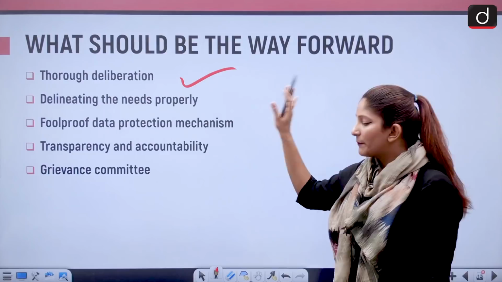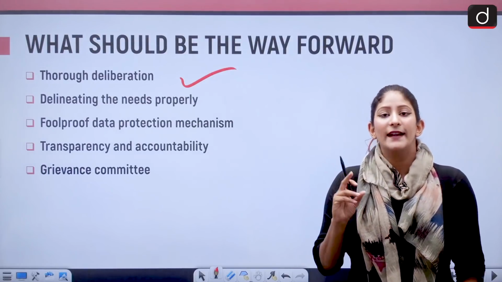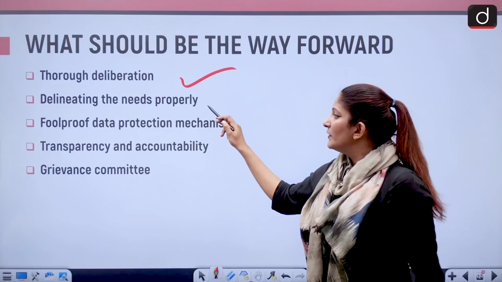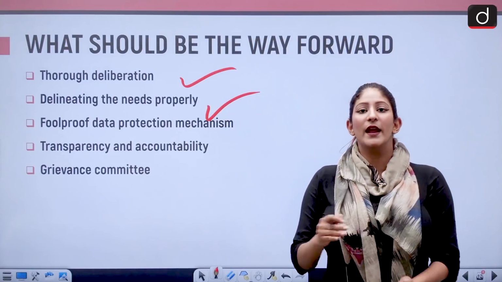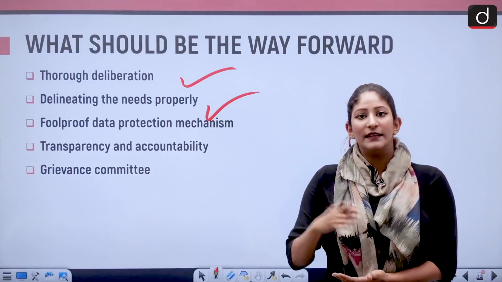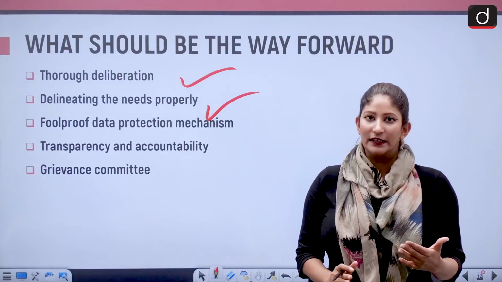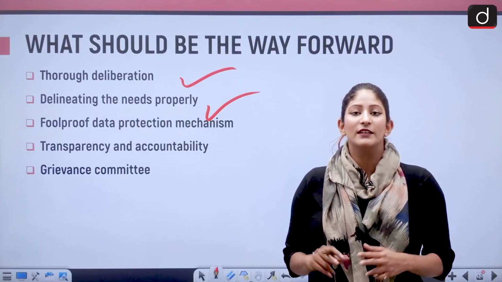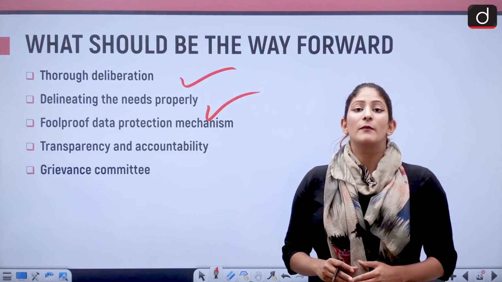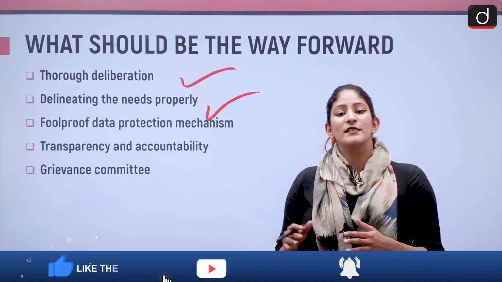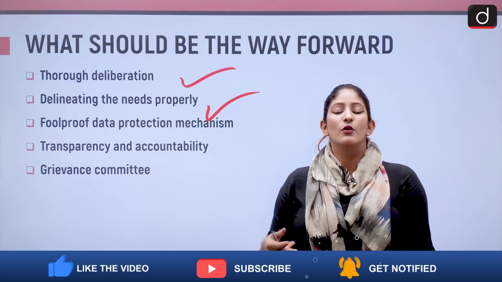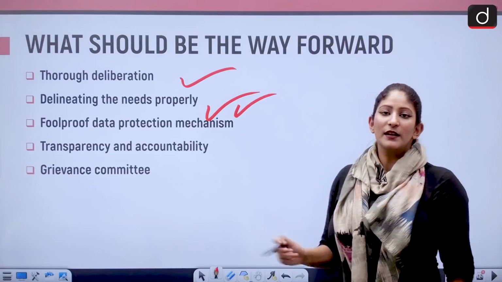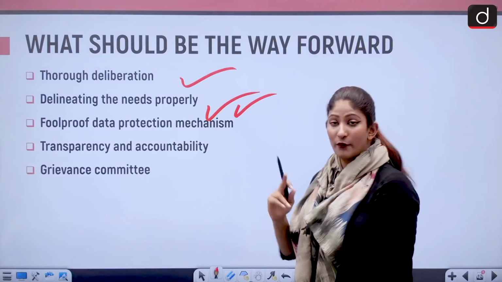If the bill has certain issues, they have to be looked at by the ruling party. Also, we need to delineate the needs properly. Where and when do we need the data and where do we not need the data? That should be delineated properly, because there is a provision of having the biological sample from other persons. So other persons is a very open-ended term. We do not know who is an other person and who is not. So it will be very open to interpretation. So we need to have a proper line of demarcation.